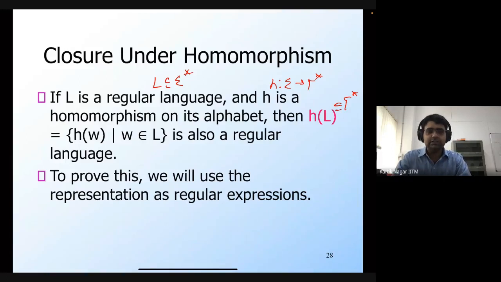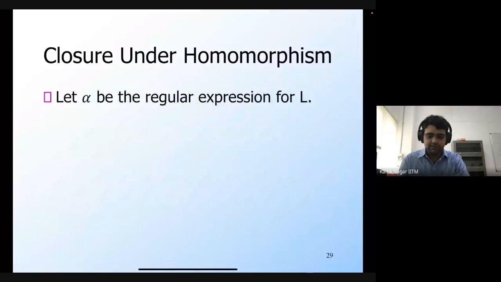And to prove this, the proof is again very straightforward. We'll use the representation of regular languages as regular expressions. We know that there exists a regular expression for every regular language. So we will show how to apply this homomorphism h to a regular expression, such that the resulting regular expression is exactly going to describe h of L. So let's do this. Let alpha be the regular expression for this language L.